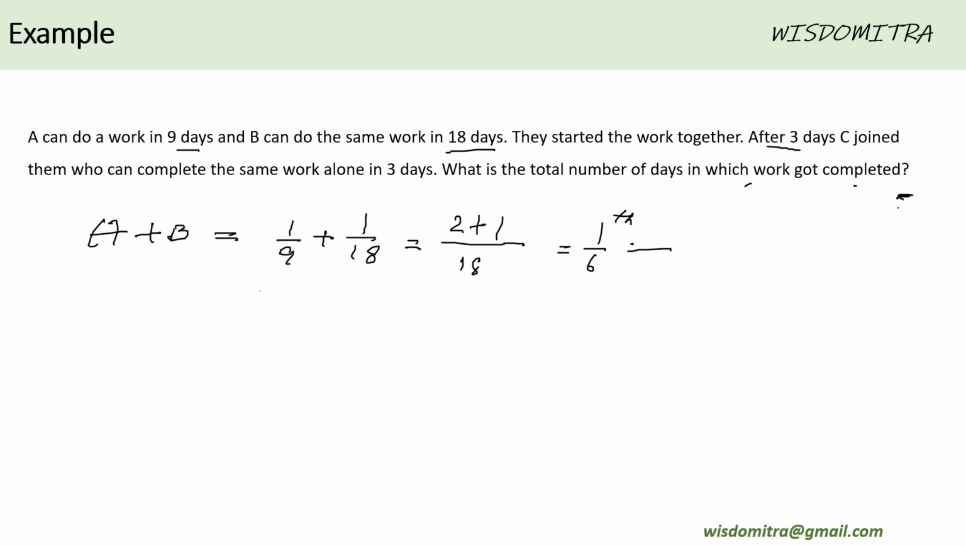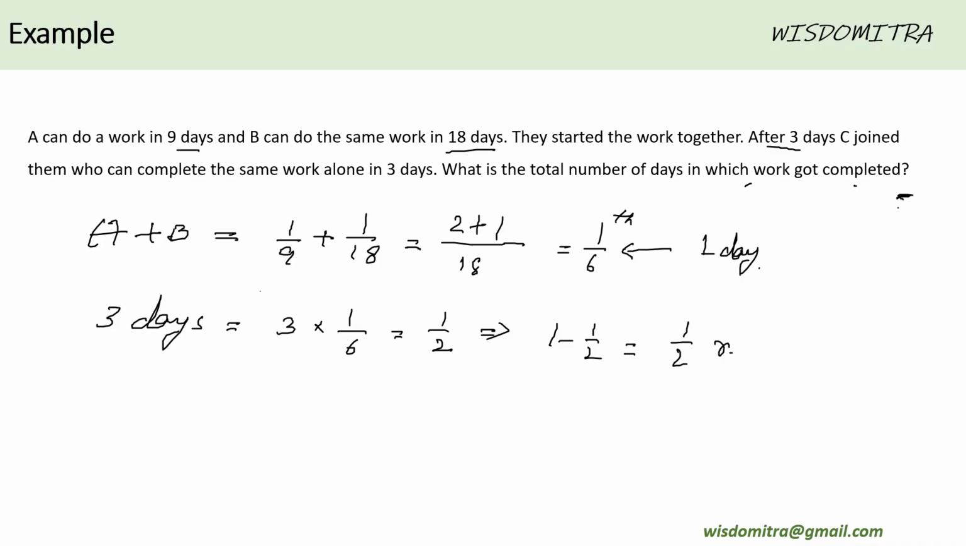So now for 3 days they have been working. This is the amount of work being done in one day, right? In 3 days, how much of the work would be done? It would be 3 times 1/6, which is nothing but half. So working for 3 days, they finished half the work, right? And once half the work was done, the third person joined them. So the amount of work remaining is 1 minus 1 by 2, which is again half.